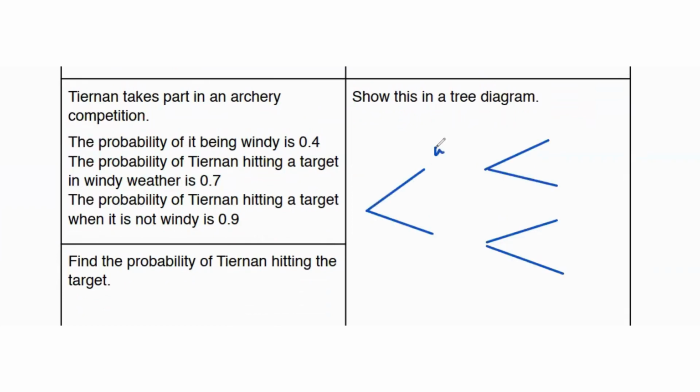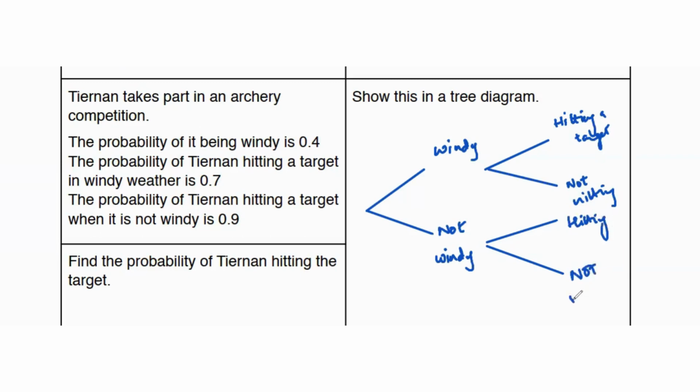So we're going to start with putting windy over here and not windy over here, because that's what we're talking about first. And then we're talking about hitting a target and not hitting a target. So hitting a target, not hitting, and then again hitting and not hitting.